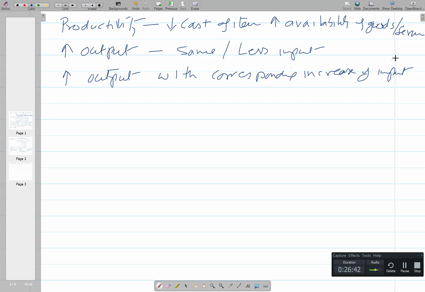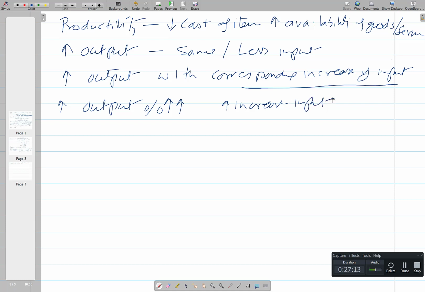There is another aspect, I will talk about it after this third point. Increase the output wherein increasing the input helps to increase the output with a much higher percentage. So the percentage change in the output is much higher than the increase in input.